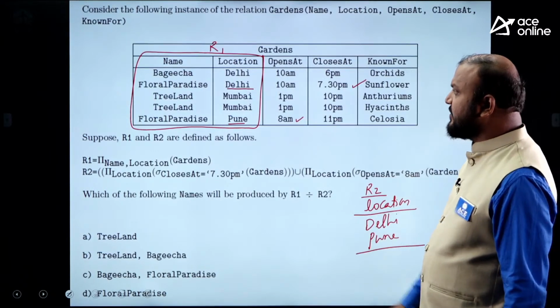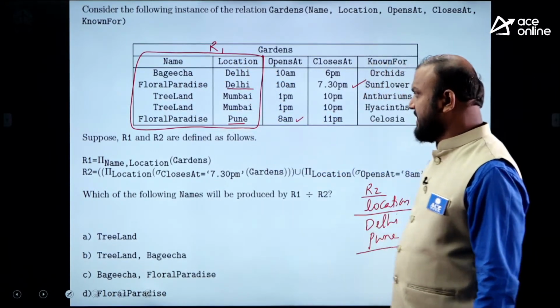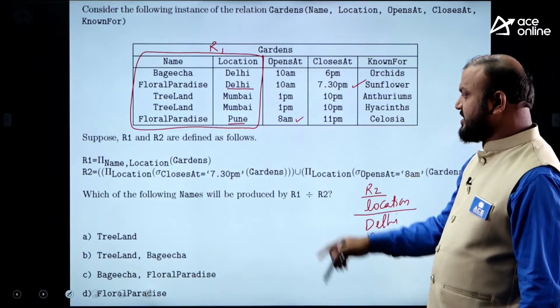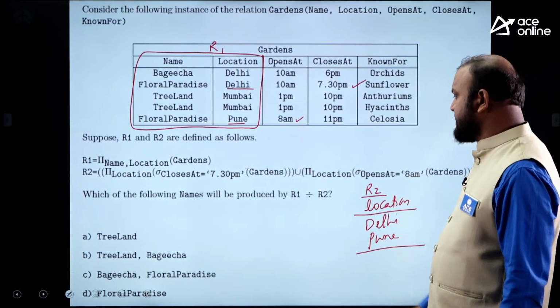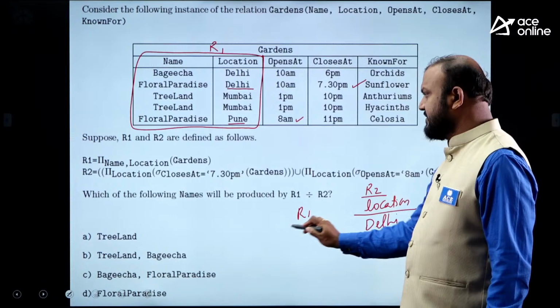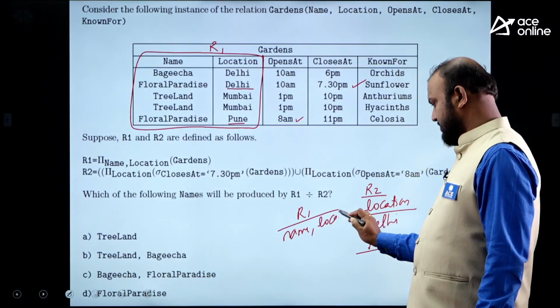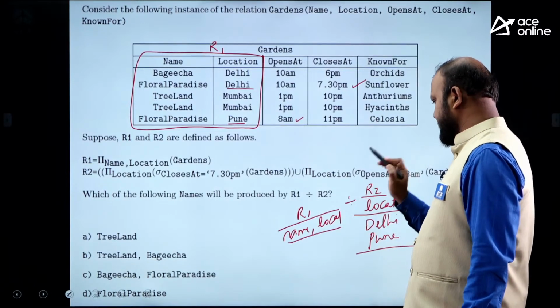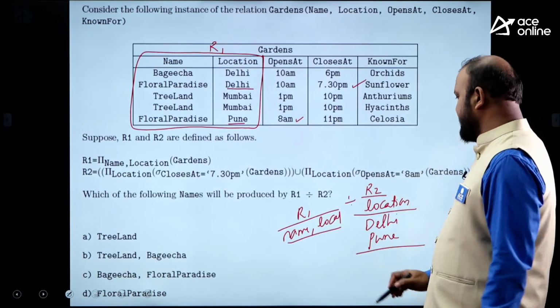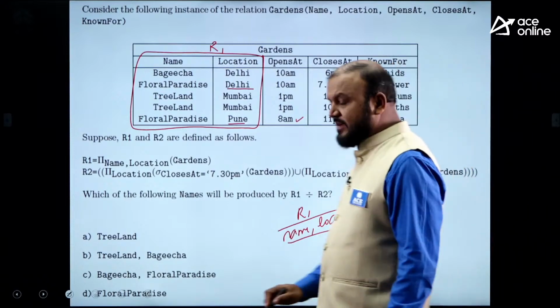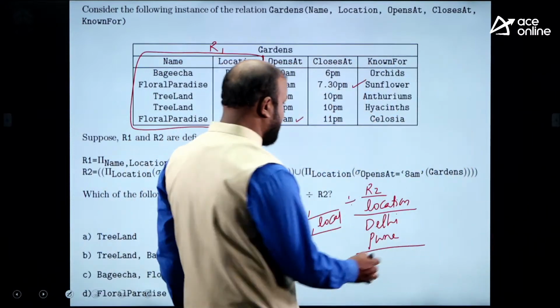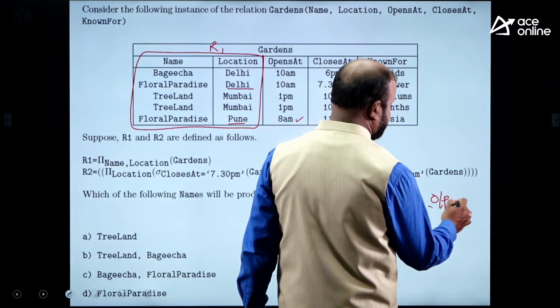What is R1? R1 is this entire thing, name, location. And the question is, which of the following names will be produced by R1 divided by R2? R1 is name, comma, location, divided by location. Name, location divided by location will give you the output name.